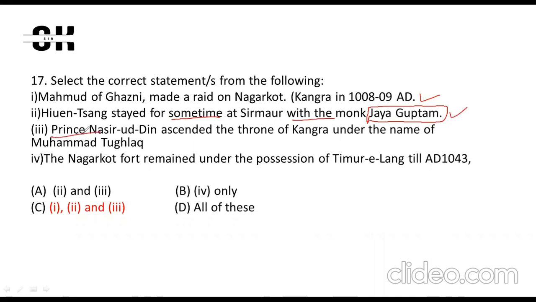If I talk about Prince Nasir Uddin ascended the throne of Kangra under the name of Muhammad Tughlaq, this statement is also right. And if I talk about Nagarkot fort remained under the possession of Timur Lang, it was not Timur Lang. So this statement is wrong. So the right answer is C.